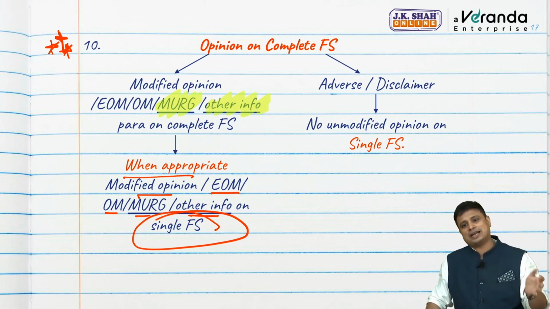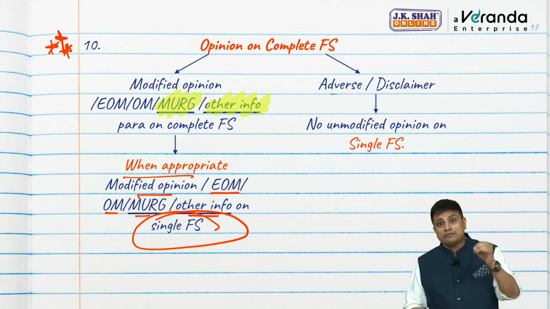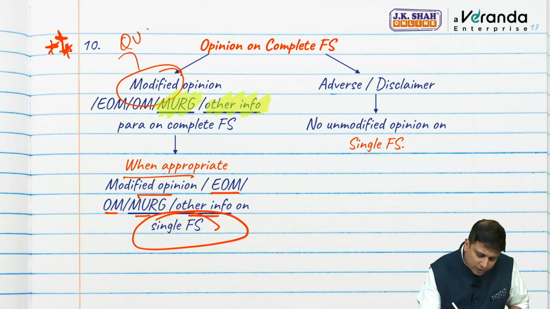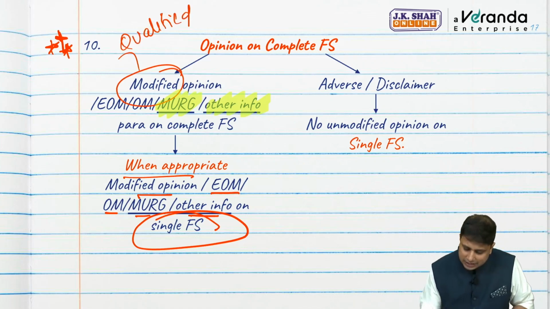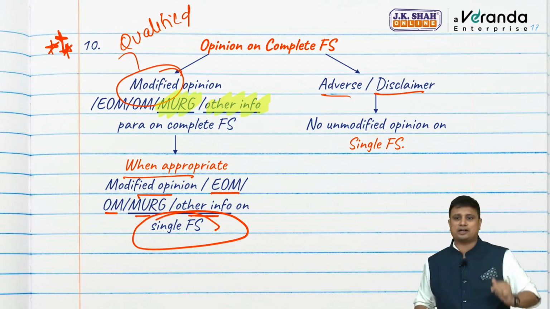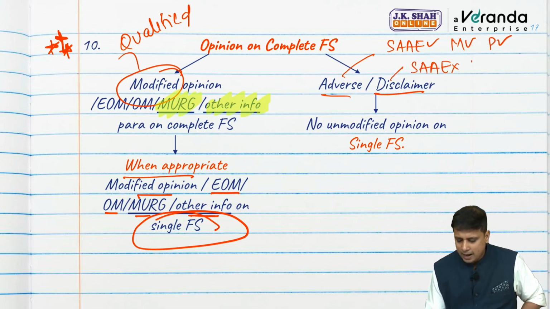I will give emphasis there as well, other matter there as well. No problem. Second case, if there is an adverse opinion, see here we said modified. Modified means qualified here. In case we have given adverse or disclaimer of opinion on complete set of financial statements. See, when do we give adverse? We have PSI. Matter is material and pervasive. When do we give disclaimer? We do not have PSI. Matter is material and pervasive.